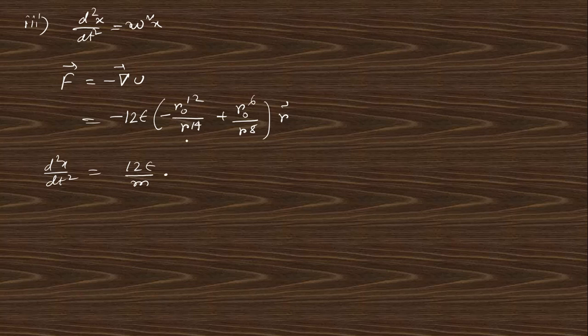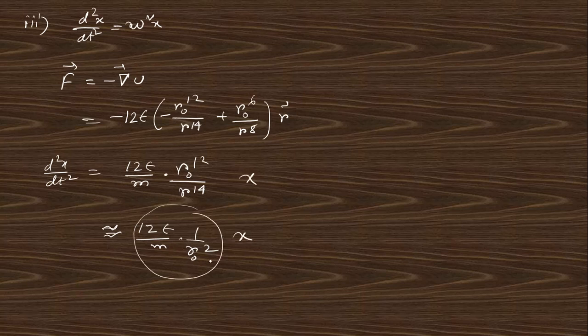But if you take this as negligible, so you will only take the term that is... if this r is very small, this is very small, so compared to that, this will be negligible. So you will get r0 to the power 12 by r to the power 14. If r and r0 are equal, this gives you 1 by r0 square. And here r is nothing but x, right?